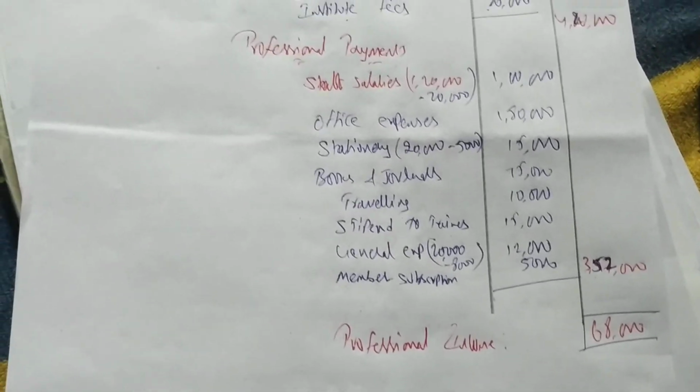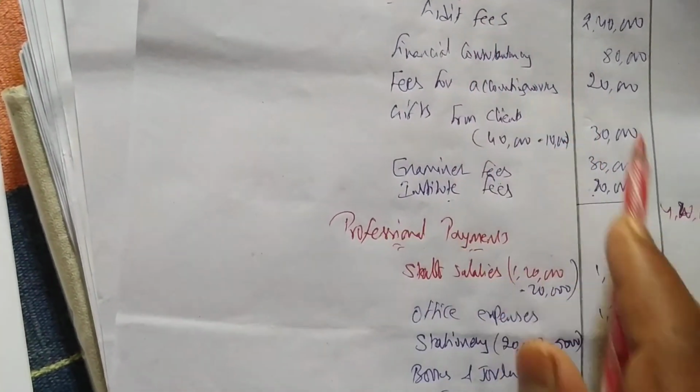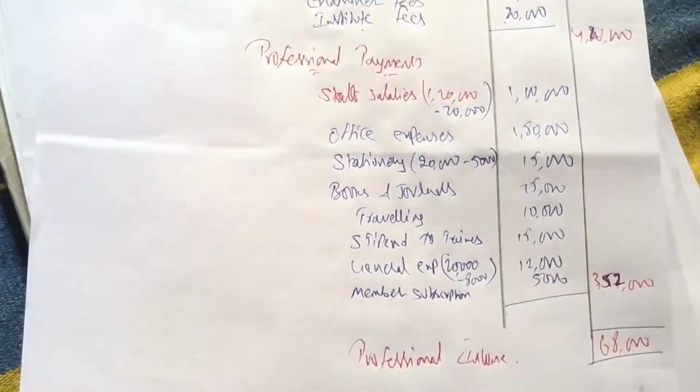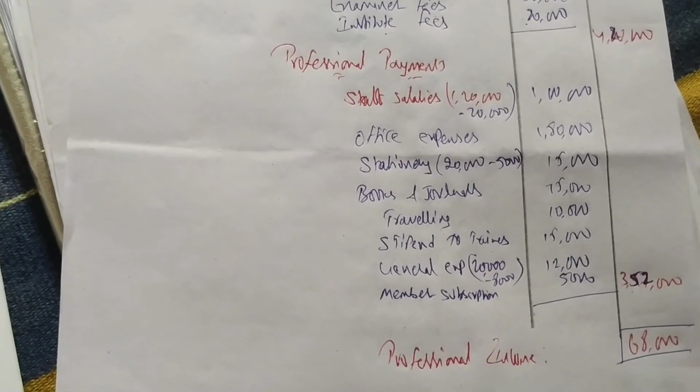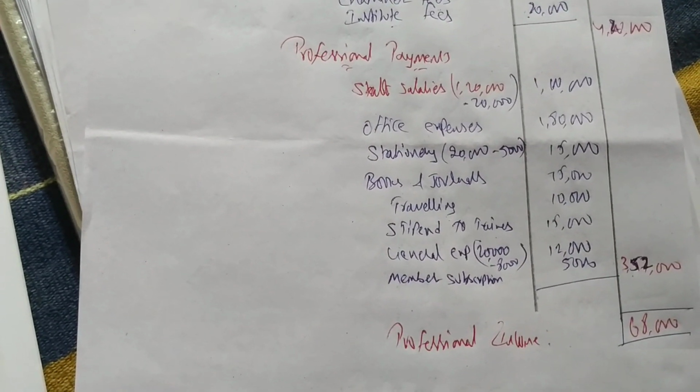So total receipts is 4,20,000. Total payments is 3,52,000. From 4,20,000 you deduct 3,52,000, and you get 68,000 as professional income. Okay, in the next videos we will see about advocates and medical professionals.